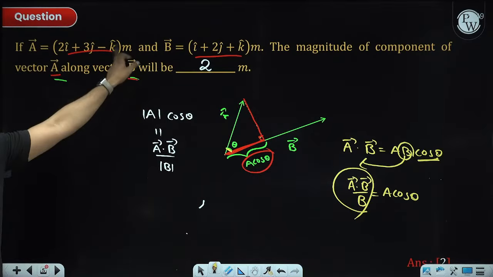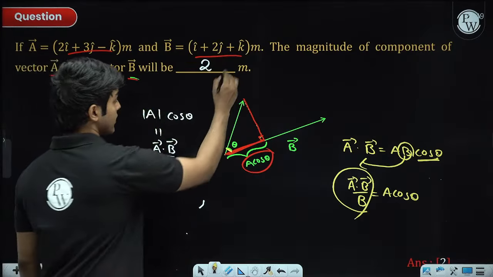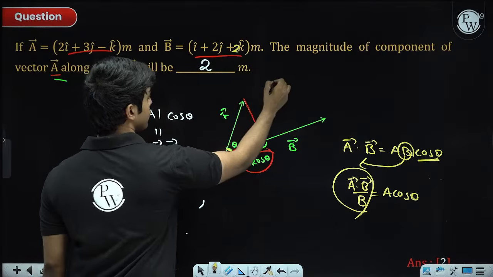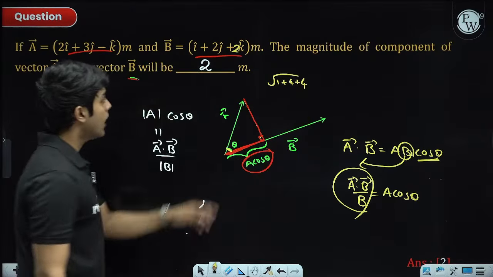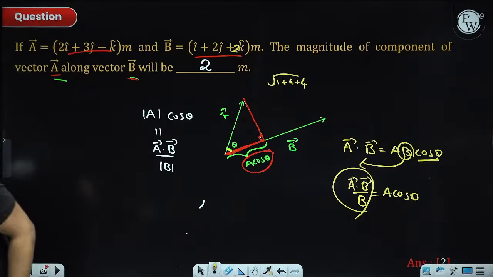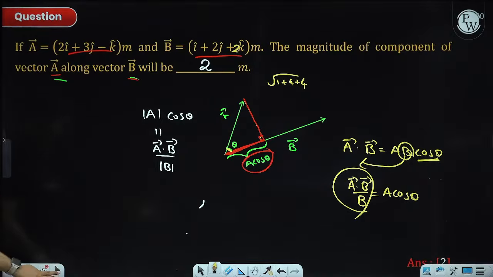And A dot B you can simply compute. Mod B will be, I think there was a 2 here, so that this becomes 9. So mod B will be root of 1 plus 4 plus 4. Yeah, I guess this was i plus 2j plus 2k. Okay. All right, I hope that is clear.